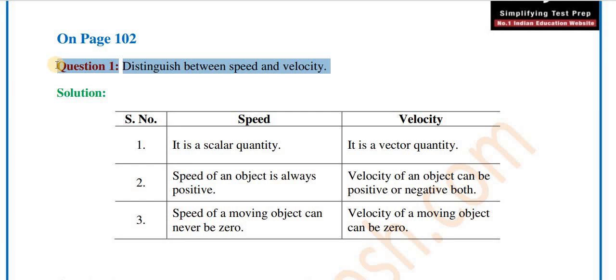So to understand the difference between speed and velocity, we need to know about distance and displacement. Then we can easily describe speed and velocity. As I told you, speed depends on the distance, and distance means the total pathway covered by the object.